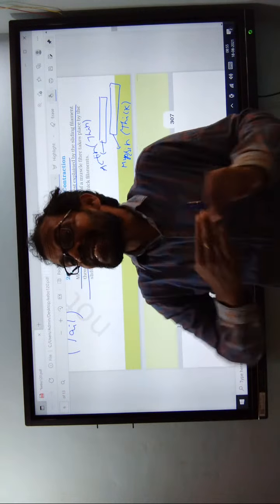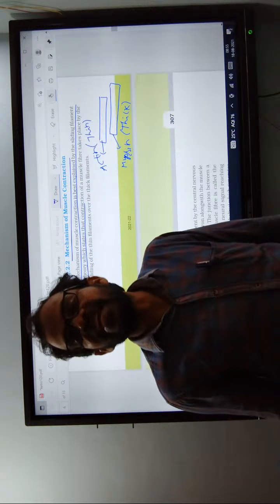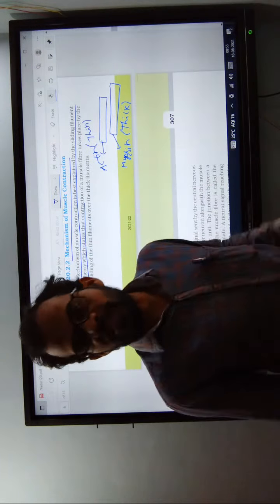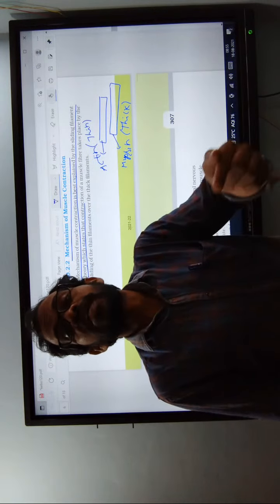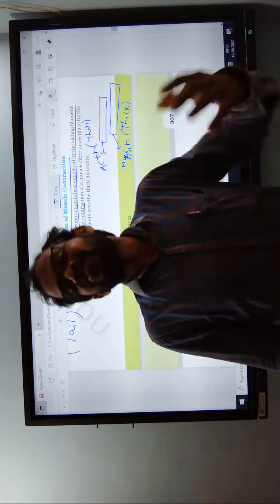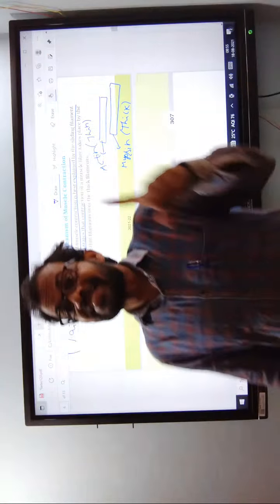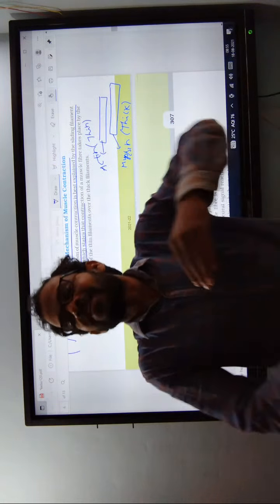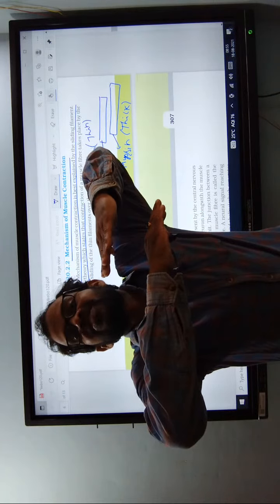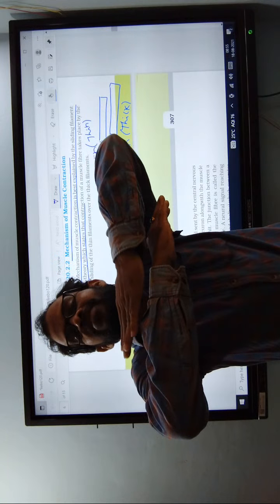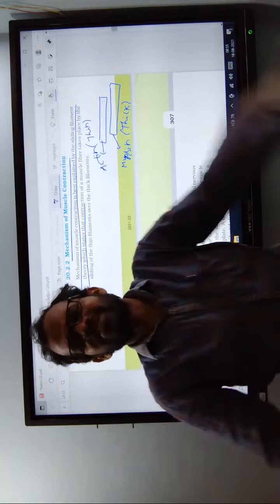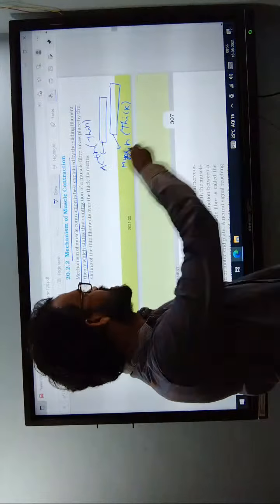This muscle contraction is initiated by the central nervous system. The central nervous system consists of motor neurons and sensory neurons. The motor neurons send a message from the central nervous system to the muscle. At that time, these actin filaments are activated and slide over the myosin.